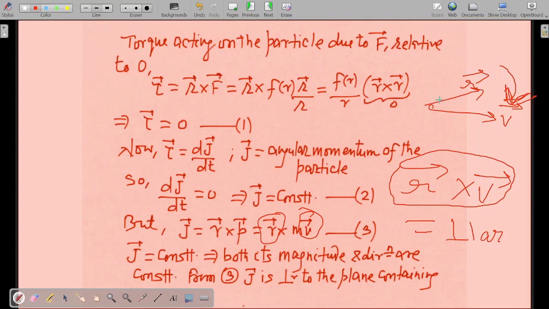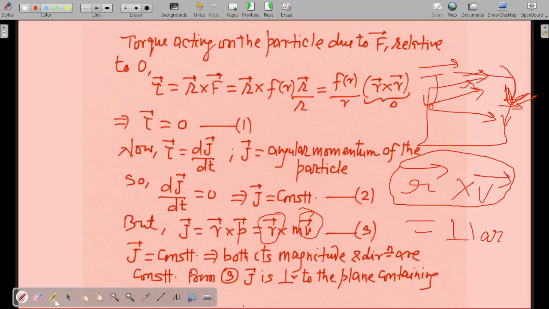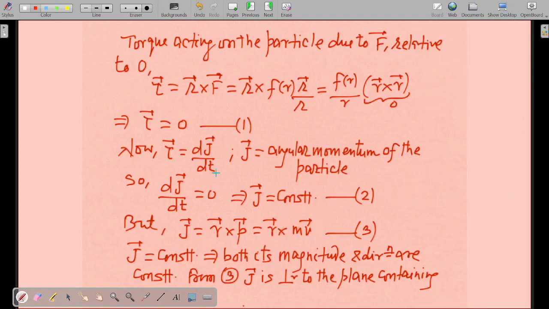So if the direction of the j vector is inside the laptop, then what will happen? Then certainly it is perpendicular to the plane containing this vector. The laptop screen had the r vector and v vector, and the j vector was perpendicular to the laptop screen. So the j vector is perpendicular to the plane containing the r vector and v vector.